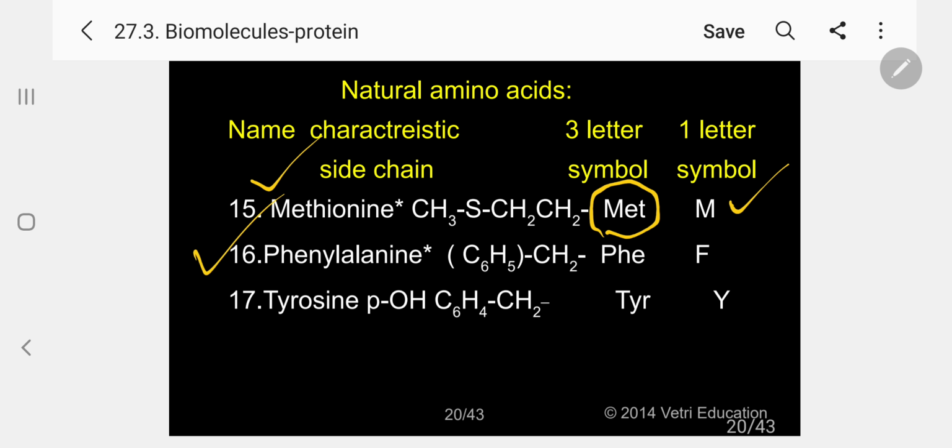16, phenylalanine, kindly follow. Essential, C6H5CH2, PHE, 3-letter symbol, 1-letter symbol F. 17, this is essential, kindly follow. 17, tyrosine, that has a para-hydroxy group OH and CH2, that is benzyl group, para position is OH, that is TYR, 3-letter symbol, 1-letter symbol, it is Y. Kindly follow.